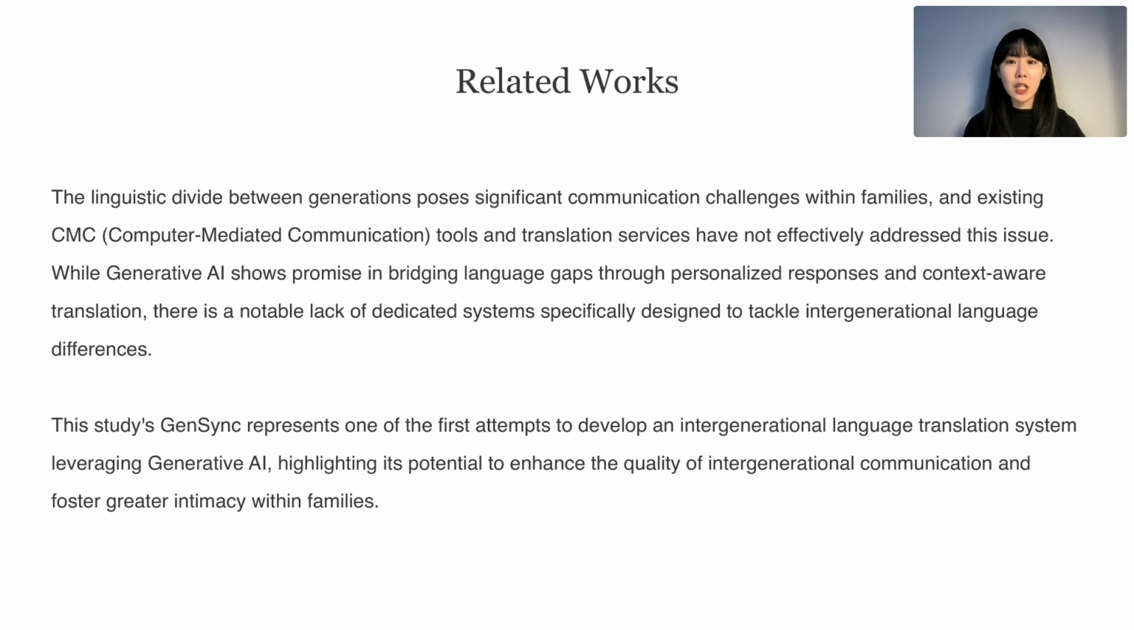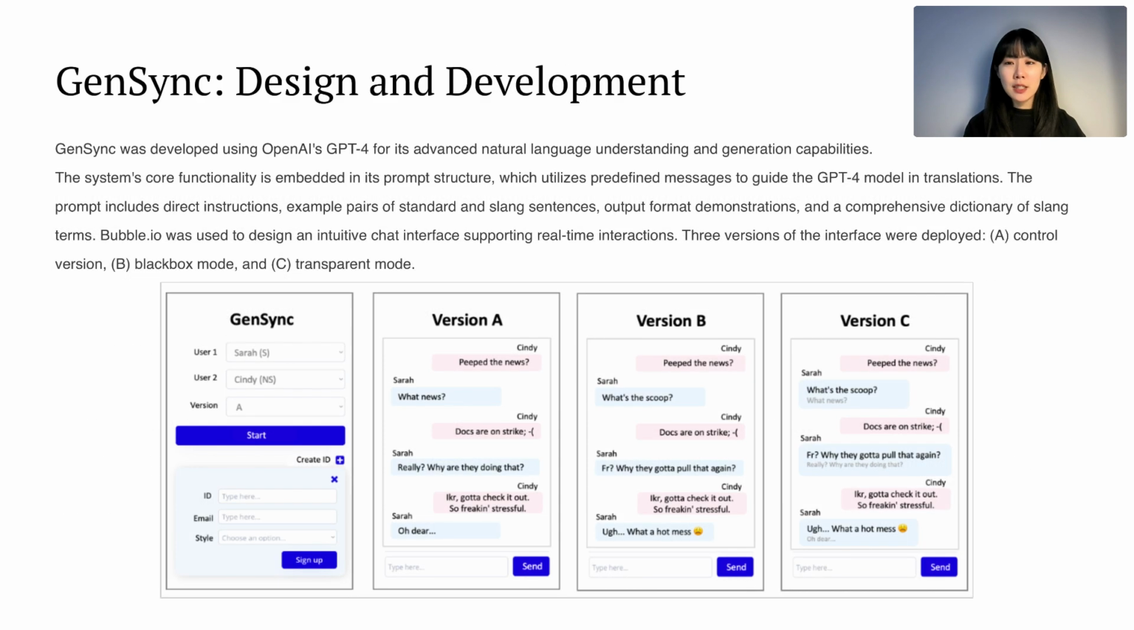Moving on to the design and development of GenSync, this system is built on the GPT-4 model with a strong emphasis on achieving accurate and meaningful generational translations. Its prompt structure is carefully designed, combining direct instructions, example pairs, output format demonstrations, and an embedded slang dictionary. For the slang dictionary, we created a comprehensive resource specifically focused on translating K-slang, the colloquial language commonly used by Generation Z in Korea.